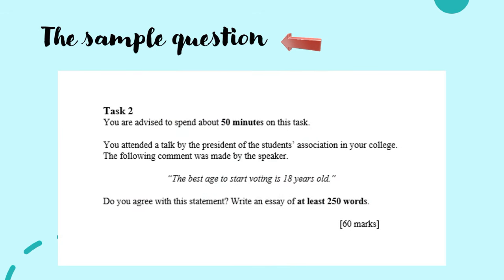To get a clearer idea of how to elaborate your points, let's look at a sample question for MUET Writing Task 2. Let's read the question first. Task 2. You are advised to spend about 50 minutes on this task. You attended a talk by the president of the Students' Association in your college. The following comment was made by the speaker. The best age to start voting is 18 years old. Do you agree with this statement? Write an essay of at least 250 words, 60 marks.